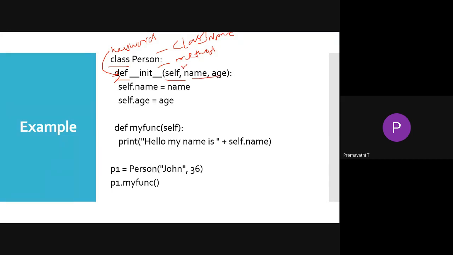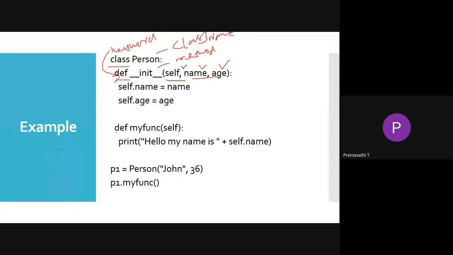This is the self argument. Then we have to give two more arguments, that is name and age. So this acts as an object. Self dot name is assigned the name, then self dot age is assigned the age. We have to assign those values to the name and age attributes.